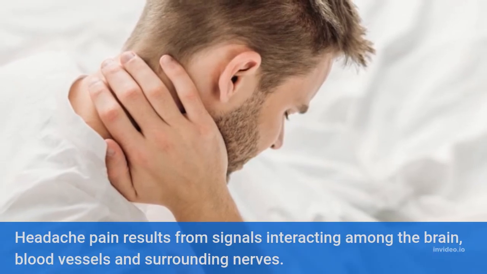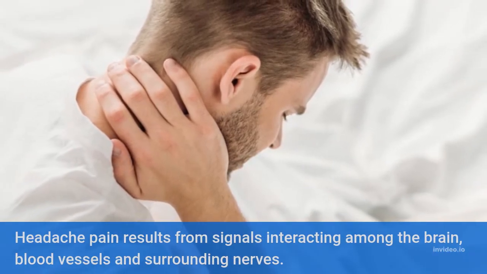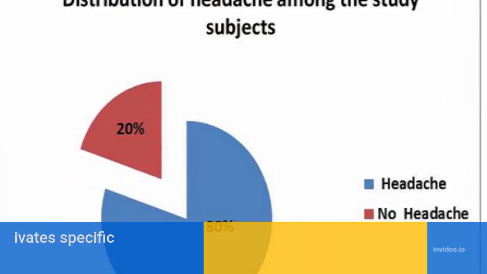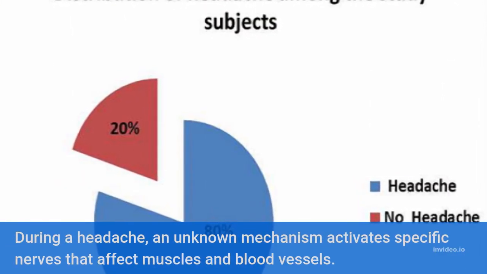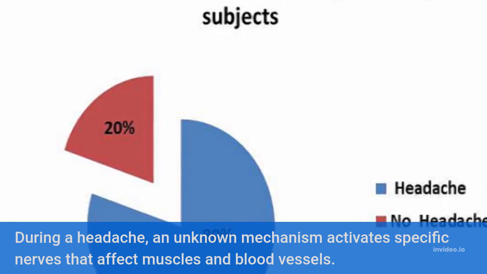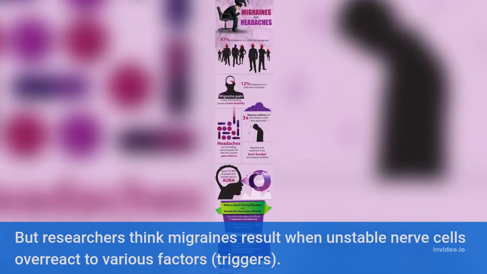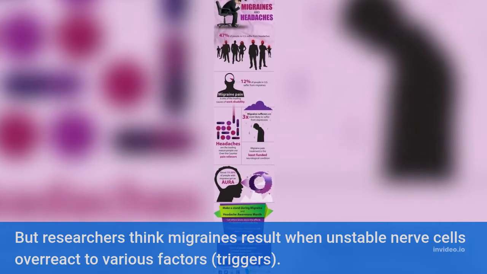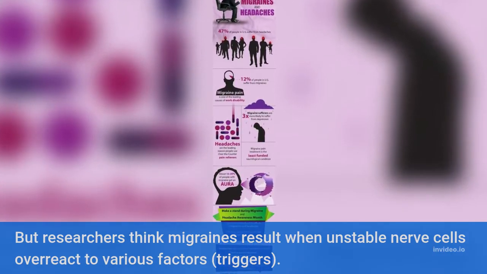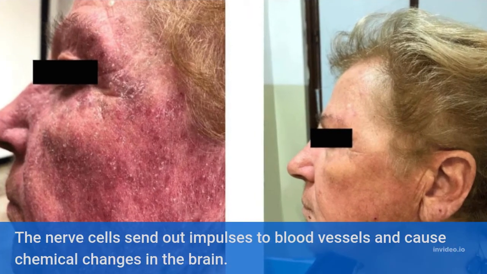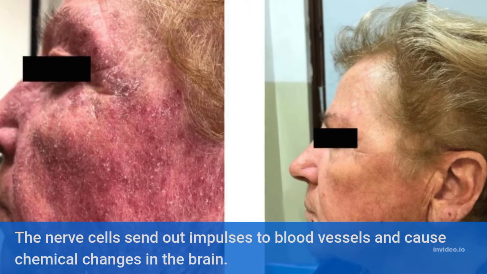Headache pain results from signals interacting among the brain, blood vessels and surrounding nerves. During a headache, an unknown mechanism activates specific nerves that affect muscles and blood vessels. But researchers think migraines result when unstable nerve cells overreact to various factors, or triggers. The nerve cells send out impulses to blood vessels and cause chemical changes in the brain.